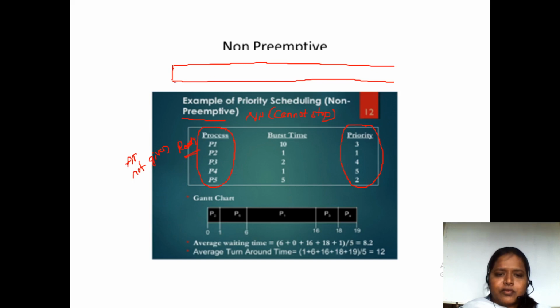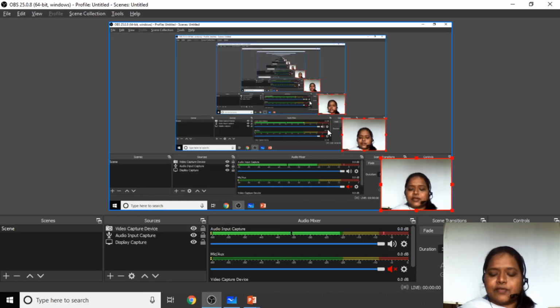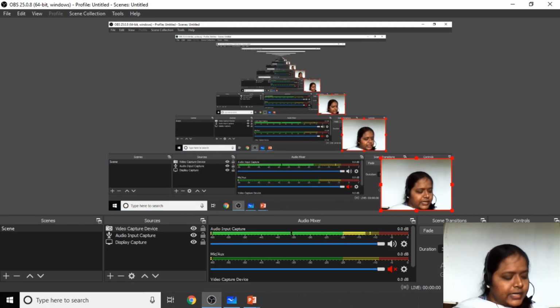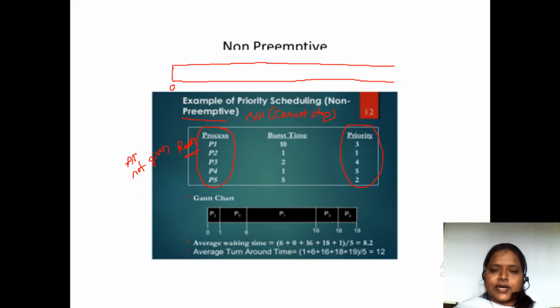If the arrival times of the processes are given in the problem, then you have to consider them. But if arrival times are not given, you have to check the processes which are there in the ready queue.